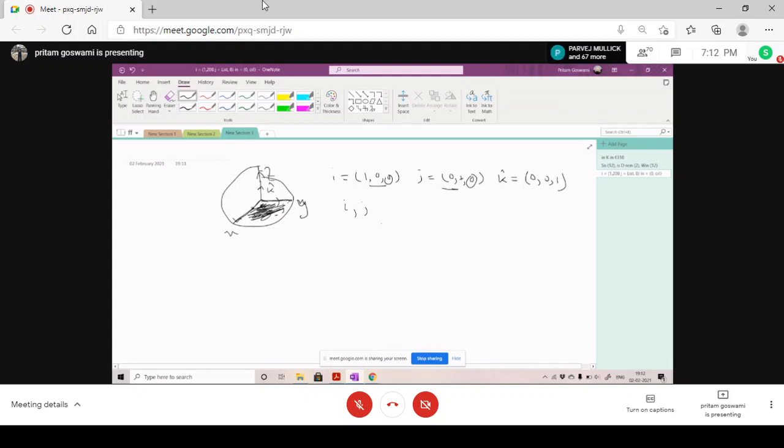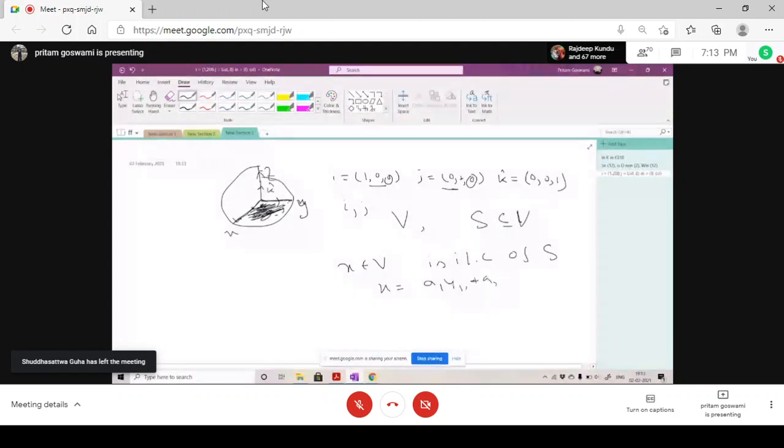Clear, sir. Now what is basically linear combination? Linear combination is: you have a vector space V, a subset S of vector space V, and you say that X in V is a linear combination (LC) of elements of S if X equals A1 Y1 plus A2 Y2 plus dot dot plus An Yn.